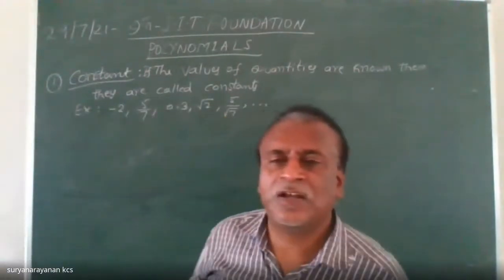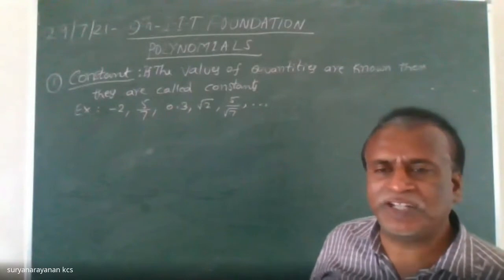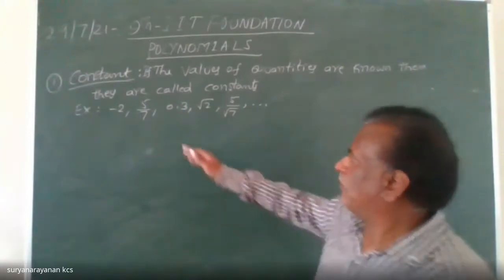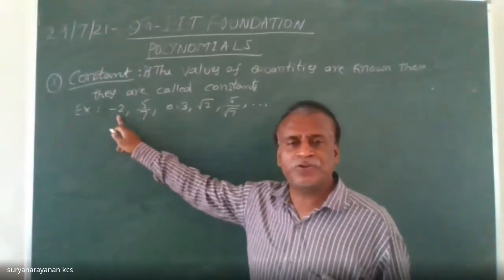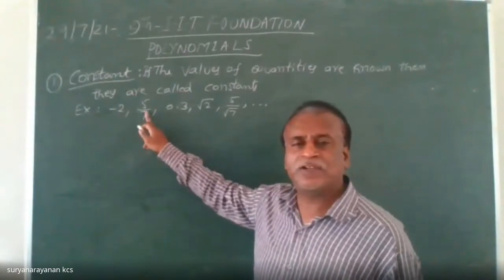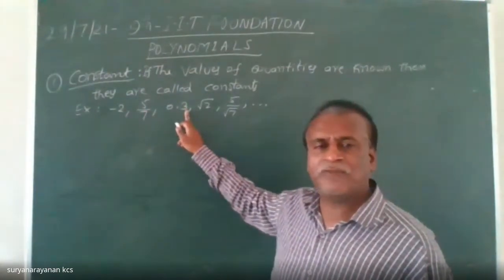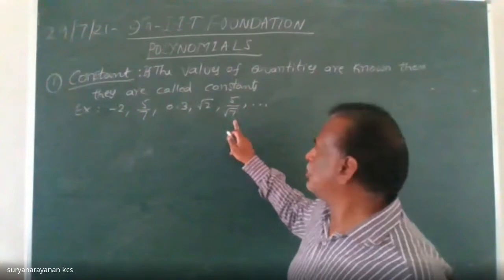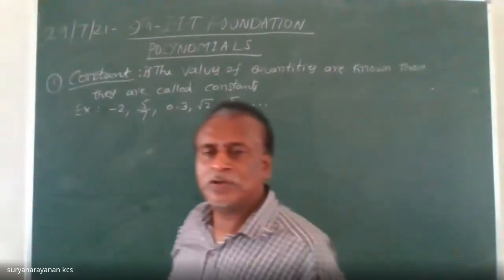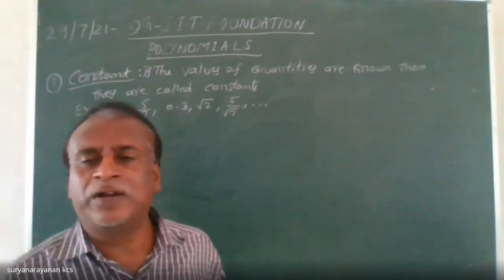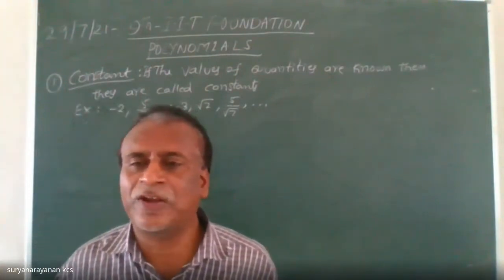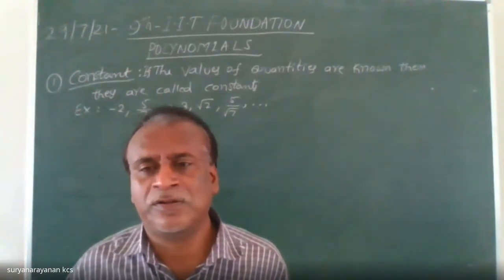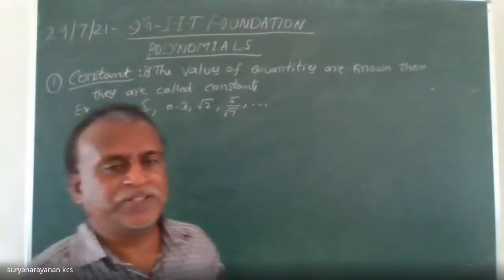Known quantities means the value of the quantity is known. Such quantities are called constants. For example, this is -2. Its value is known. 5/7, its value is known. Numerical values: 0.3, √2, 5/7, etc. Simply to say, every number is a constant. Yes, very good. Every number is a constant.